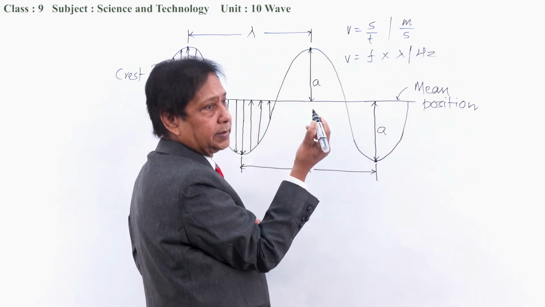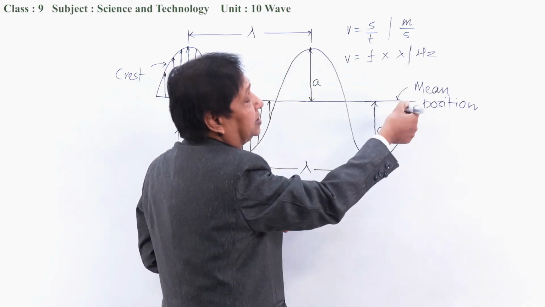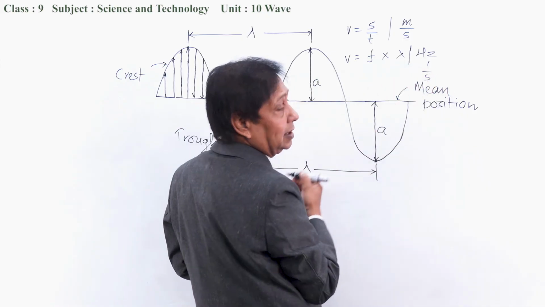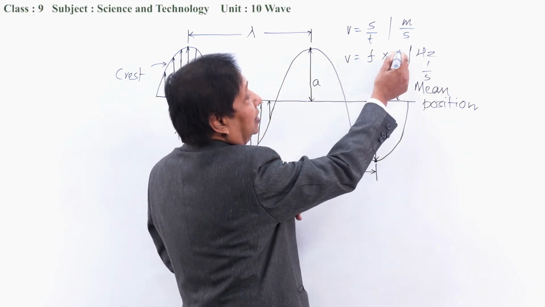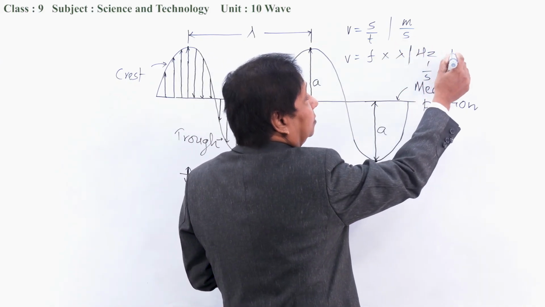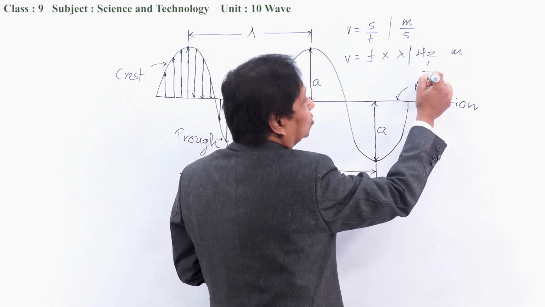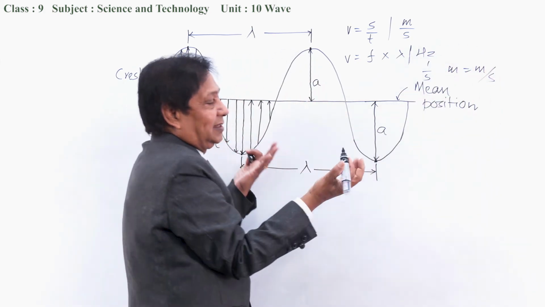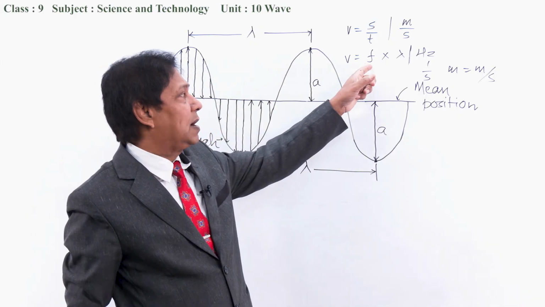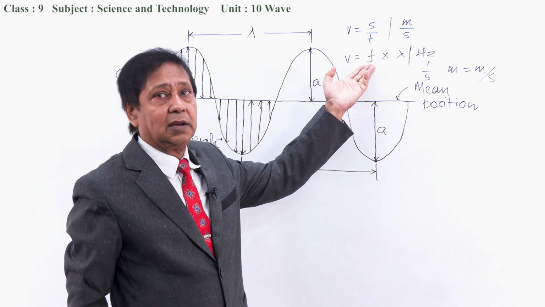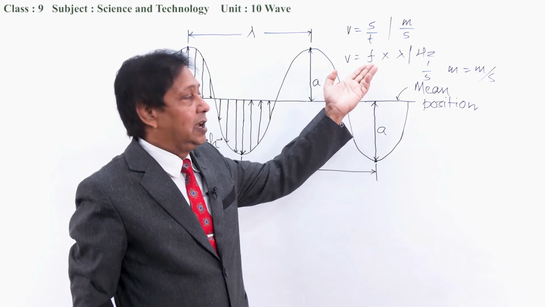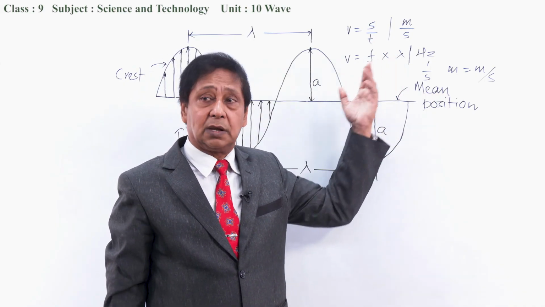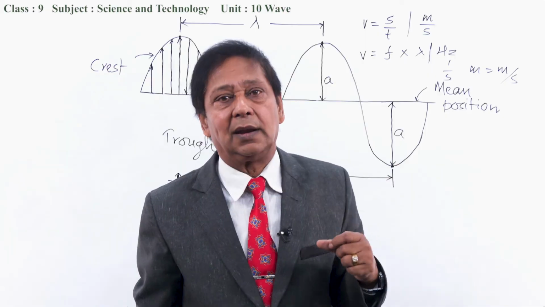Hertz is just how many times per second. The exact unit is per second, 1 by second. Actually, hertz means 1 by second. But wavelength is measured in meter. Now, if we multiply this 1 by second with meter, then what do we get? Meter per second. Look at this, the unit is the same. Frequency represents how many times the particle vibrates in 1 second, and its unit is inverse second. Wavelength times that gives meter per second, the velocity. This way we can understand.